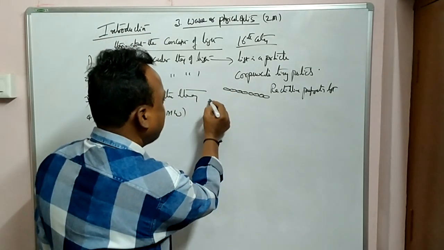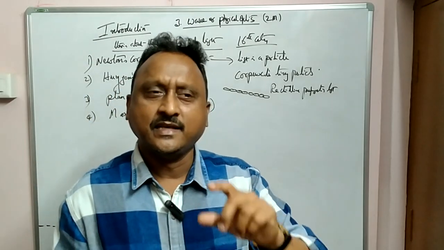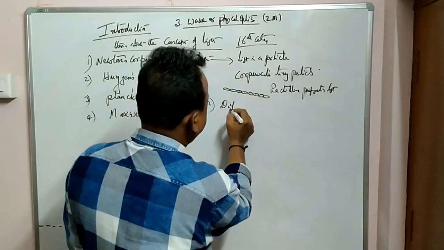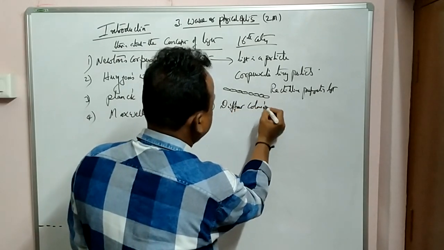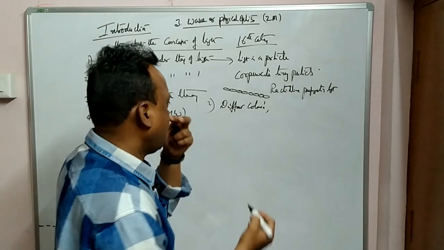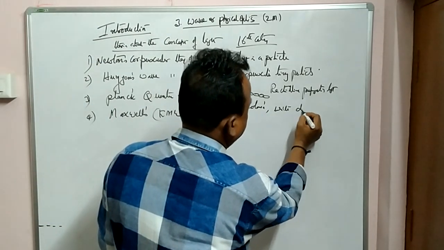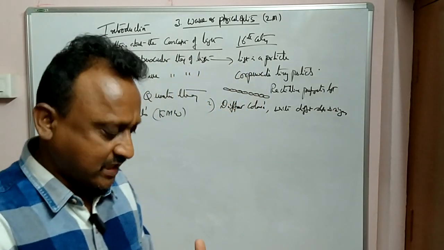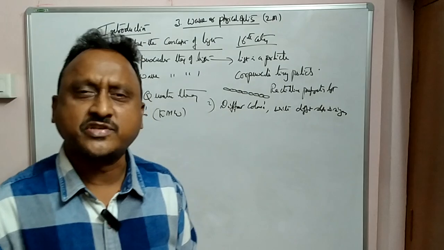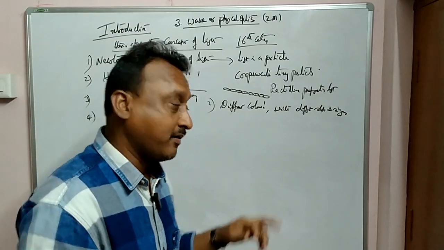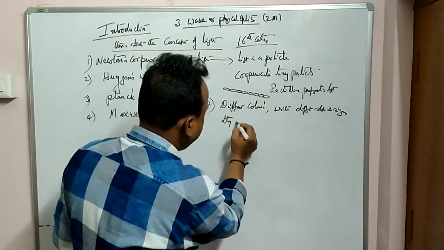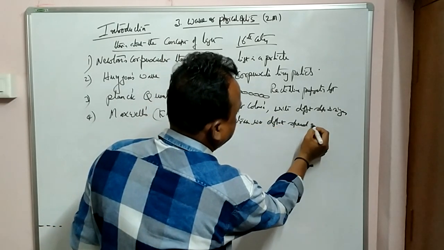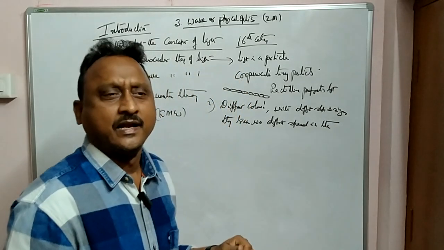That is the first point. Second, he said these particles will have different colors, different shapes and sizes. And not only this, they travel with different speeds in the denser medium.